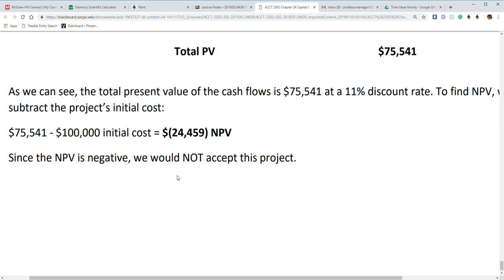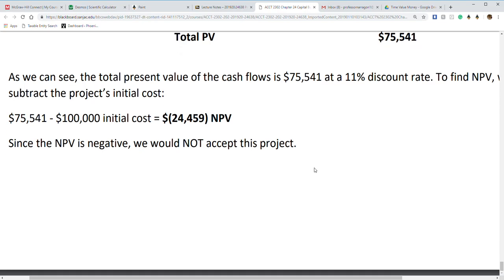So management may want to extend the cash flows or something, if they're going to pitch this project to someone. But right now, it's no good.